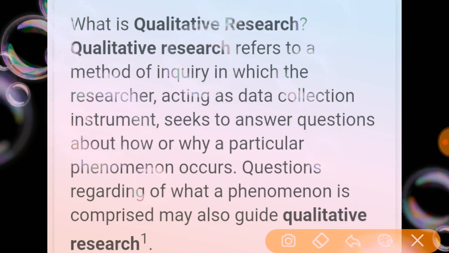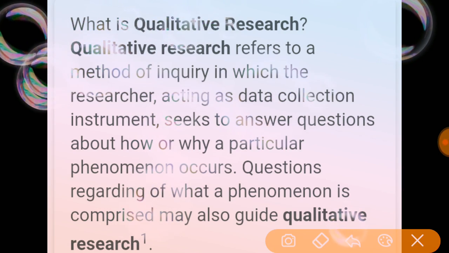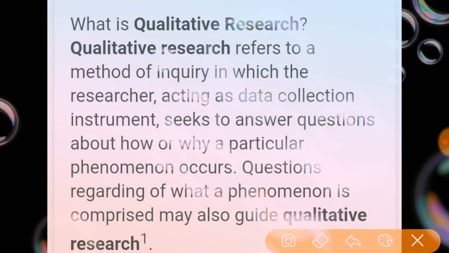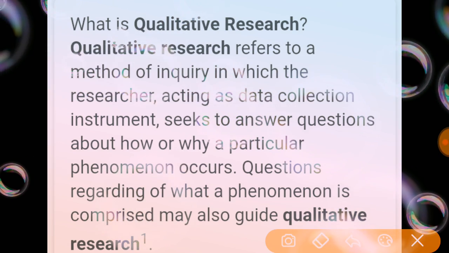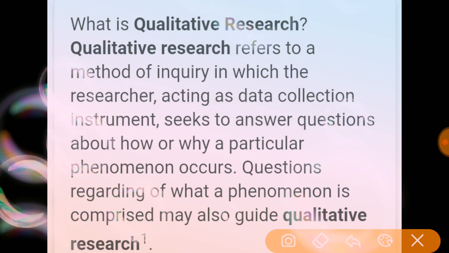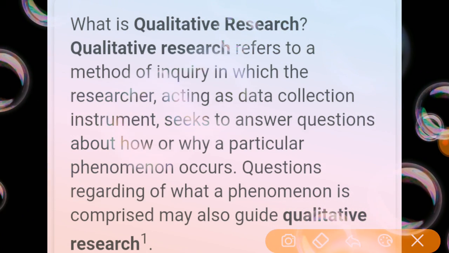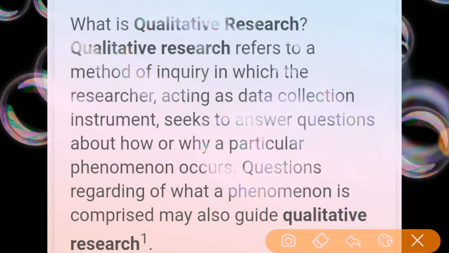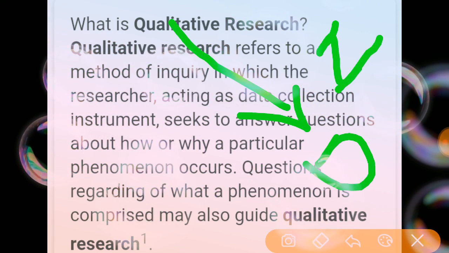Already we said that qualitative research is a field of inquiry that cuts across disciplines. Quantitative follows the disciplines, but qualitative cuts across the discipline and the subject matter. It involves an in-depth understanding of human behavior and the reasons for human behavior. In this qualitative research, the data is collected in a descriptive form rather than a numerical form. In quantitative, the data is collected in a numerical form, but in qualitative, the data is collected in a descriptive manner.